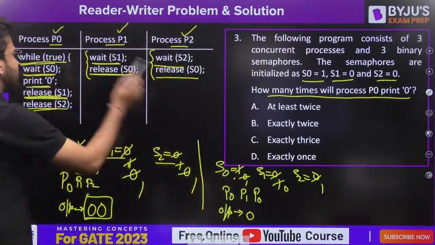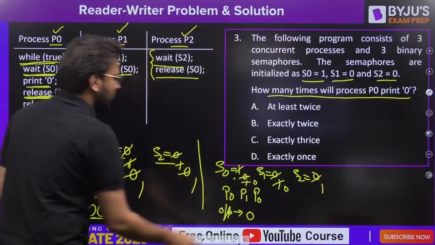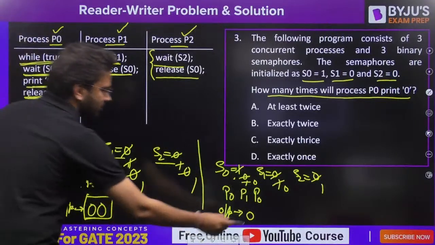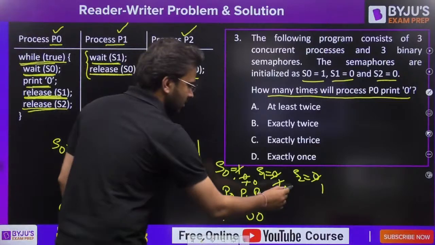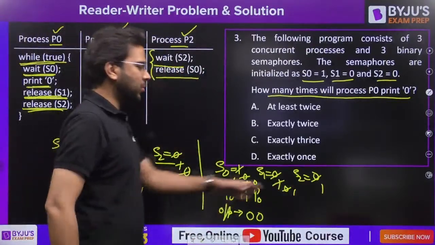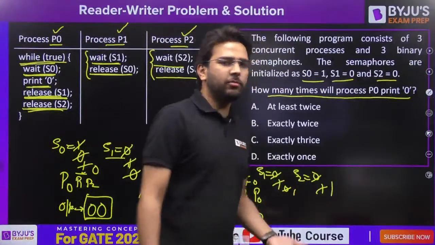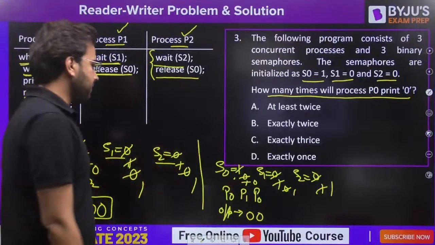If P0 executes again, wait of S0, make it 0. Print 0, one more 0 here. Release S1, fine. Release S2, already it is 1. Still you can overwrite the value because it is a binary semaphore. You can have just two values, either 0 or 1.